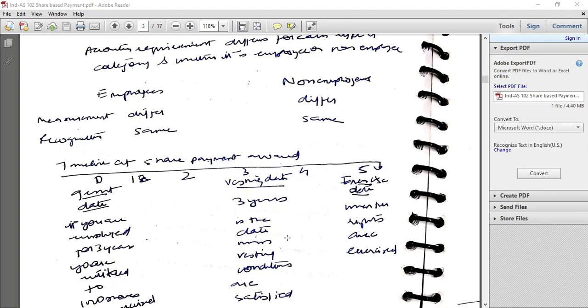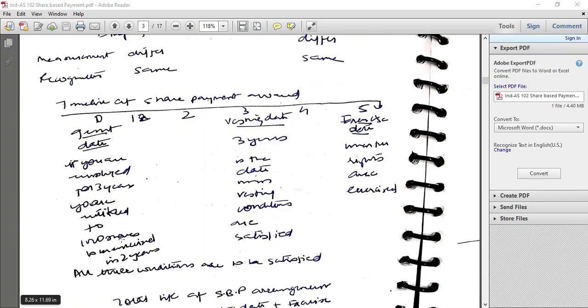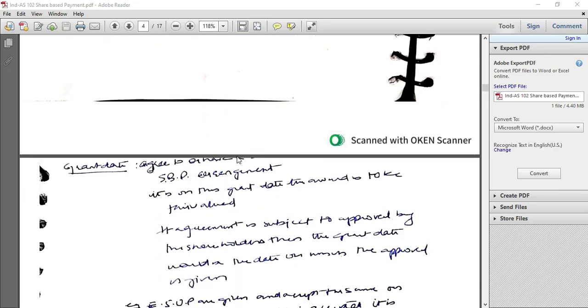Timeline of a share-based payment award: grant date. If you are employed for 3 years, you are entitled to 1,000 shares to be exercised in 2 years, or all three to be exercised in 3 years; that would be the grant date. The vesting period would be 3 years from the date of grant. This will be the vesting date, and the date when the rights are exercised would be the exercise date. The total life of a share-based payment arrangement is grant date plus vesting period plus exercise period.